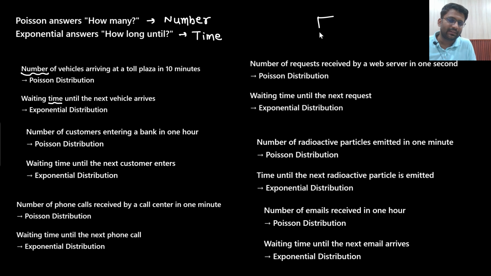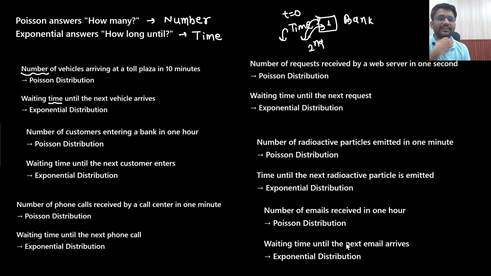Let's just say this is my bank. So here at t equals 0, one customer has come. Now when will the next customer come? So between the first customer and the second customer, what is the time? That time will represent the exponential distribution. Is that understandable to you? Are you able to understand this point?